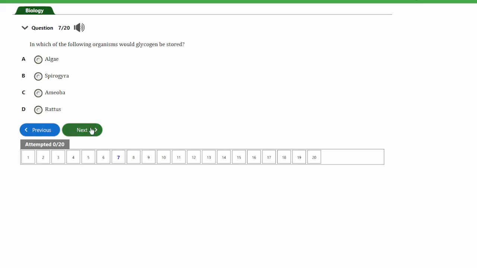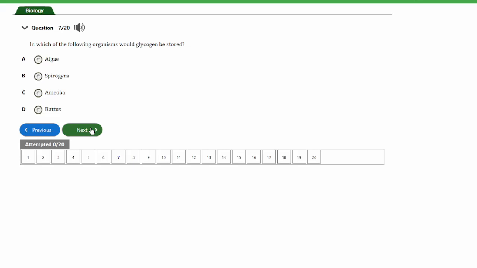So let's look at the next question, and that's question number 7. The question says, in which of the following organisms would glycogen be stored? So we have options A, algae, option B, Spirogyra, option C, amoeba, option D, Rattus. So guys, glycogen is usually stored in animals and not plants.